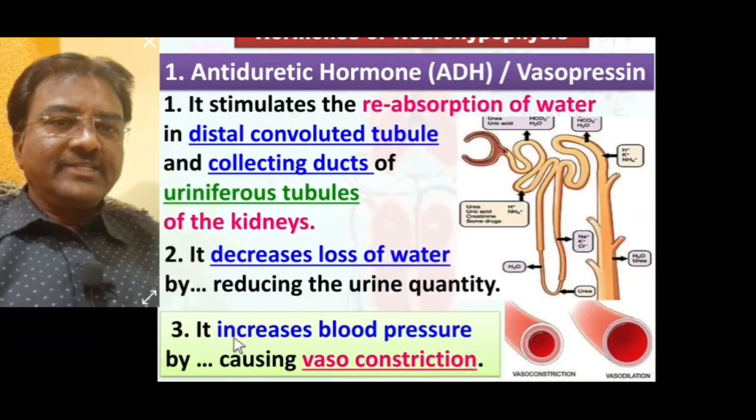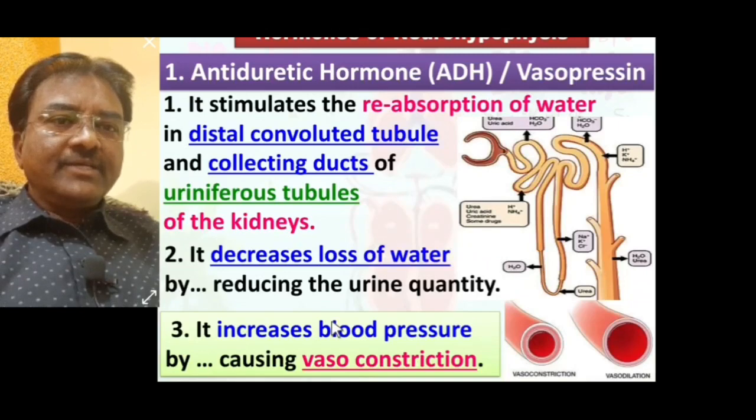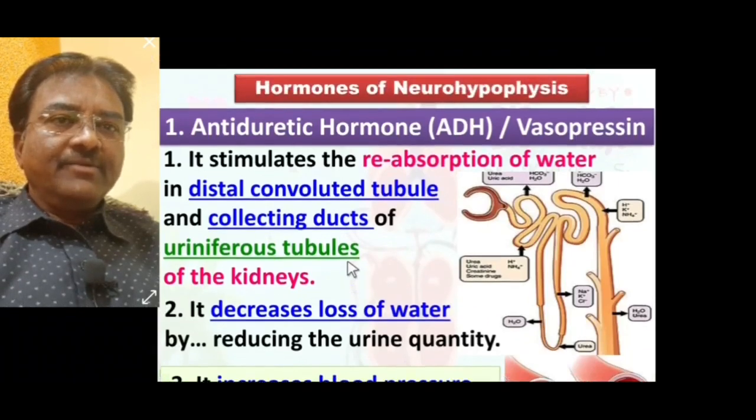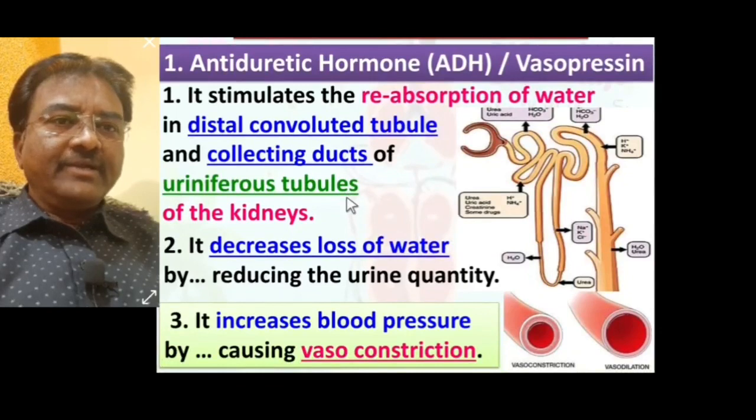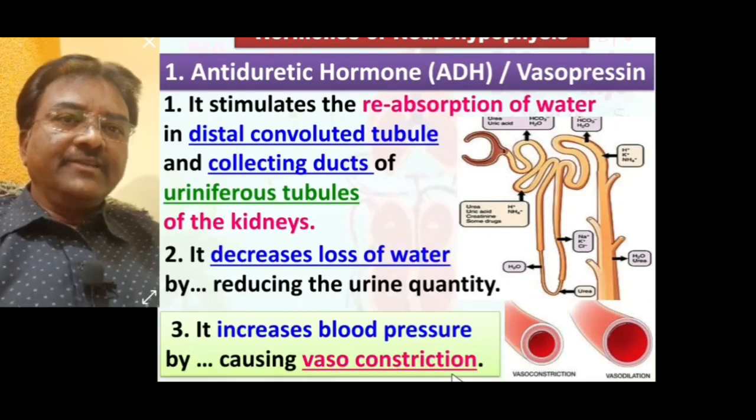Here noted, ADH or vasopressin is the most important hormone for reabsorption of water as well as decreasing the loss of water, as well as increasing the blood pressure by causing vasoconstriction. These are the different functions of ADH.